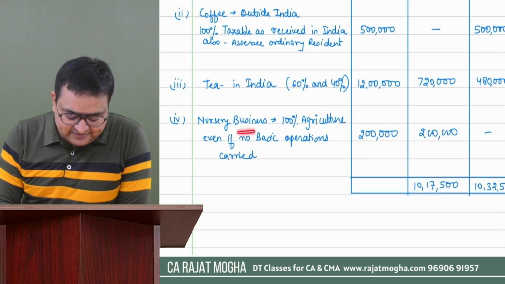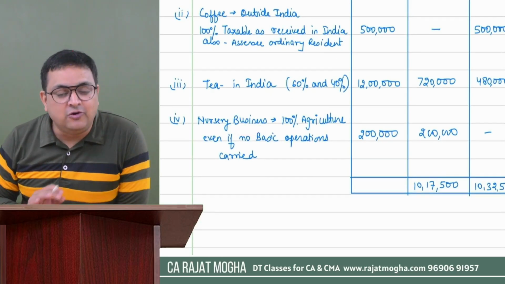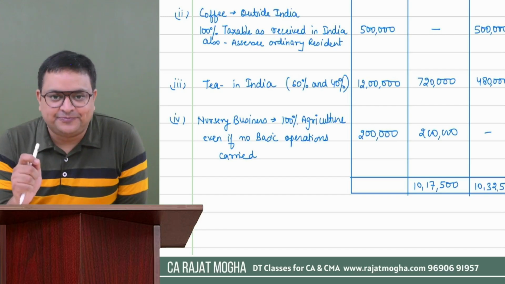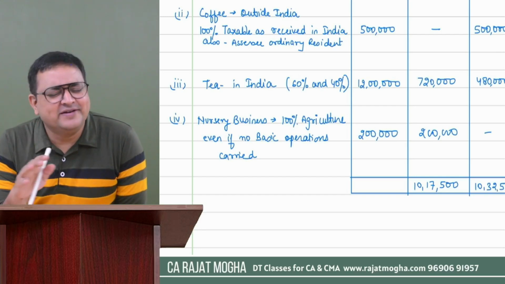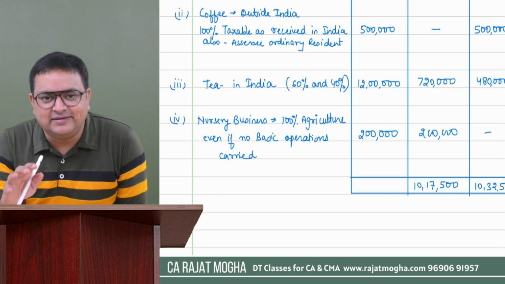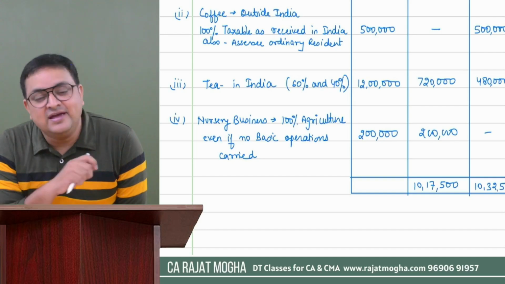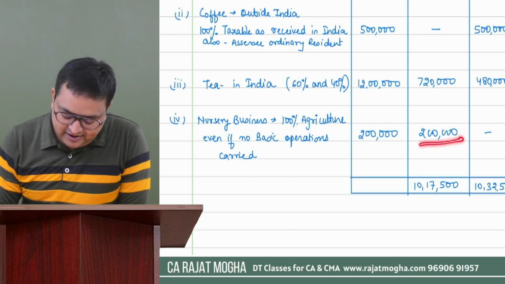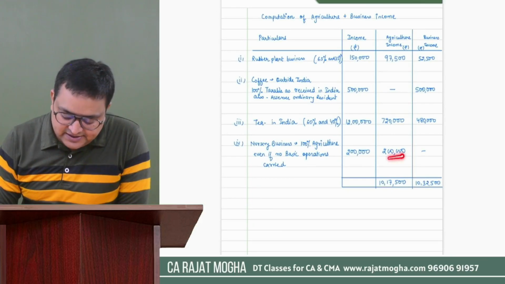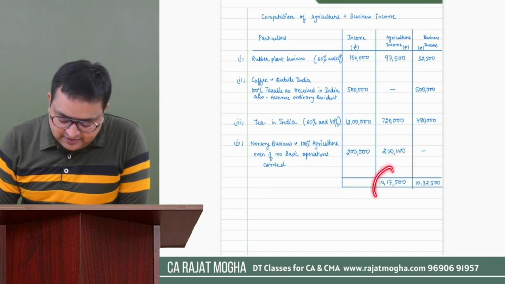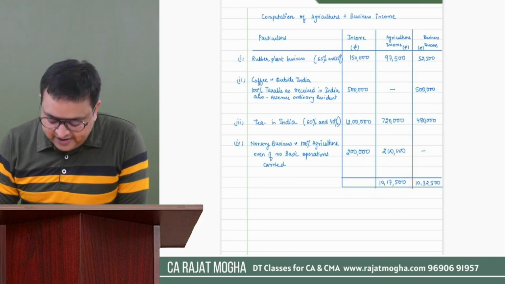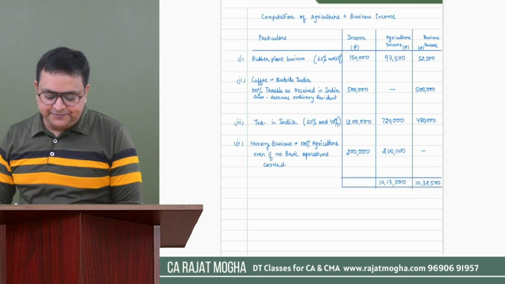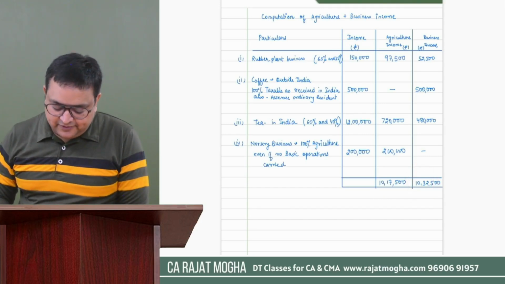And for the nursery business, as you can see, it is always considered 100% agriculture, even if the basic operations are not carried out by the assessee. Doesn't matter, it is always agriculture income. So here I have written it as 100% agriculture income. So the agriculture income comes to 10,17,500 and business income is 10,32,500. Got it? So let's start with the next question.